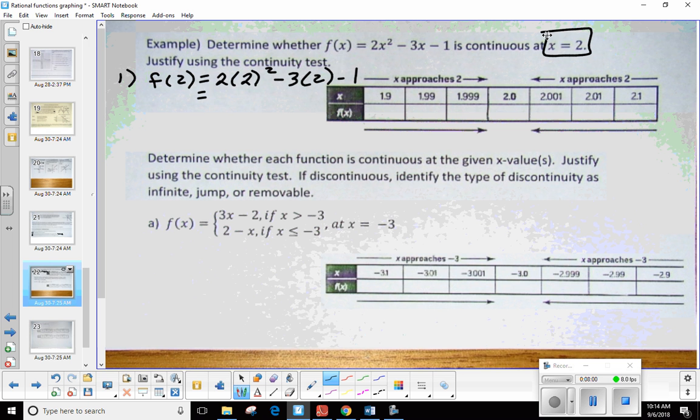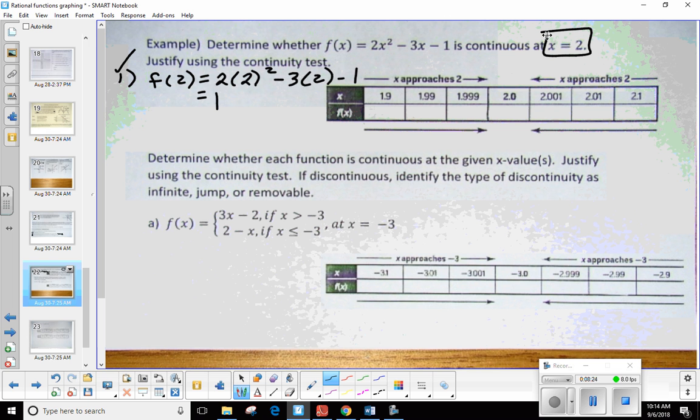Okay. Well, somebody help me out. What would that be if I evaluated it? I do get 1. There we go. So what are we thinking about step 1? Does f of 2 exist? Yes, I was able to get a y value. Okay, there are no problems here. So step number 1 is good to go. Things are looking great. Now we're going to move on to step number 2.